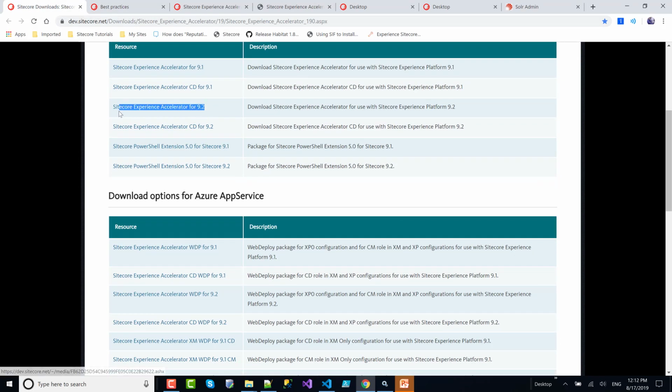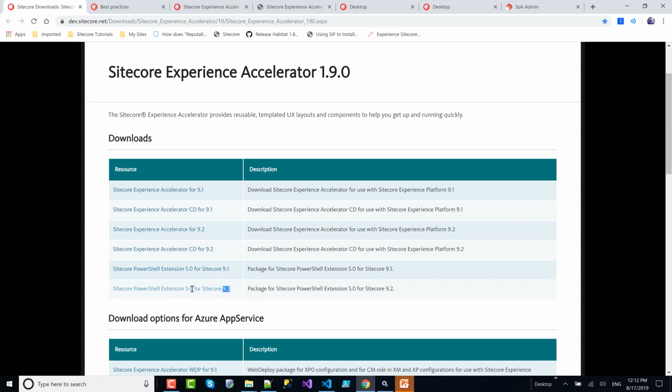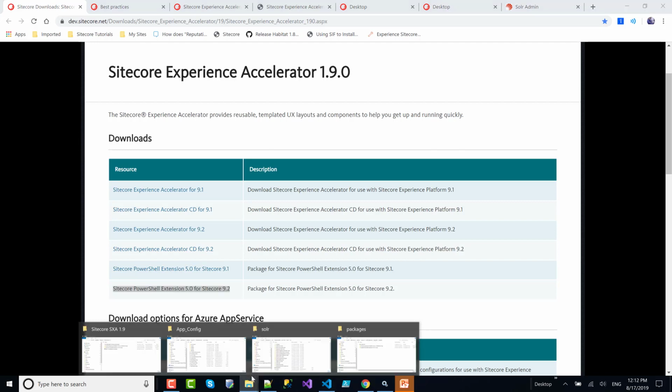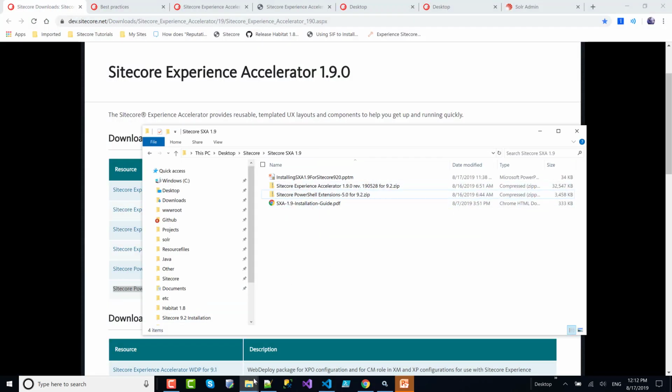Okay, so let's go back to our main documentation. We are going to use the Sitecore Experience Accelerator for 9.2 package, and we are going to use this Sitecore PowerShell Extensions 5.0 for Sitecore 9.2. Both installations will be very simple because both are installed like a regular Sitecore package. Let me show. I already downloaded this to this location. Okay, and let's start with PowerShell.